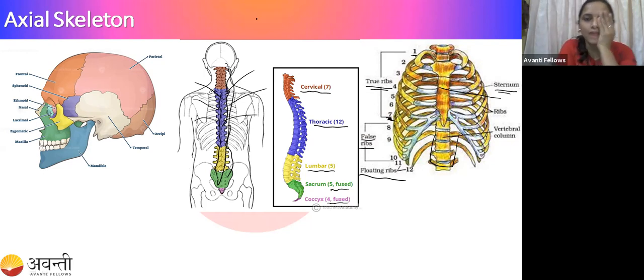Mayuri, Shivani, if you have any confusion in this? If you don't have confusion, tell me yes. Okay, let us move to the next. Okay, Shivani.